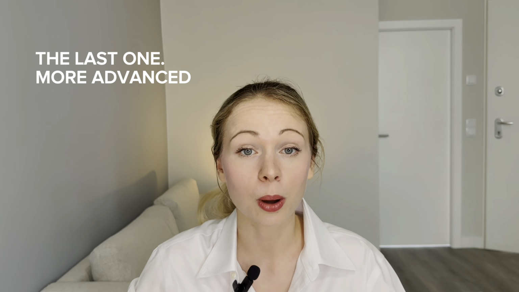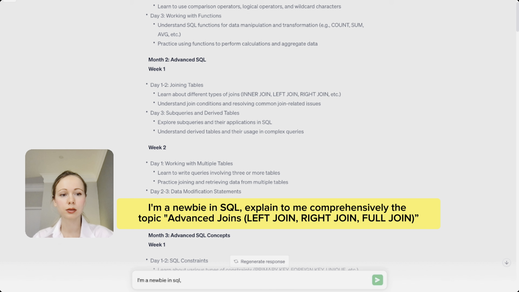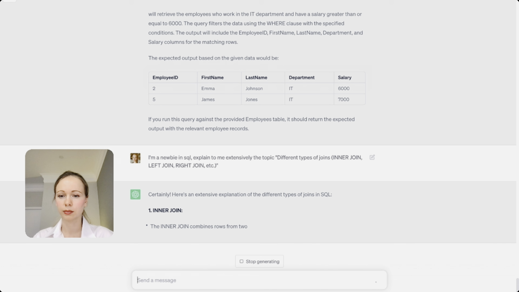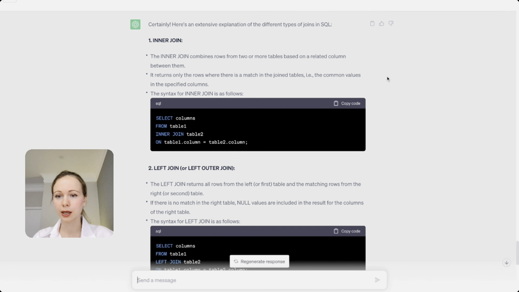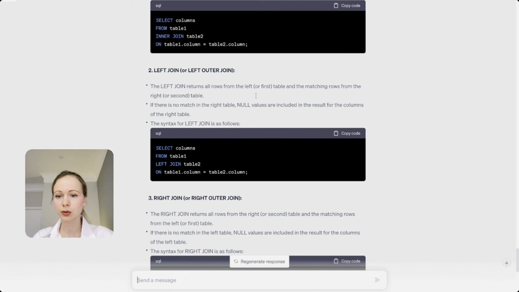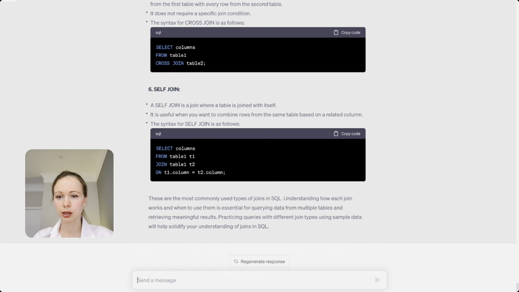Okay, the last one, more advanced. Let's test how it's gonna perform. I'm a newbie in SQL. Explain to me comprehensively the topic advanced joins. Left join, right join, full join. Okay, nice. Inner join, left outer join, right join, perfect. Full join. Okay, oh, even self join is in here. That's great. Cool, many visual examples and code, so you can proceed with that.